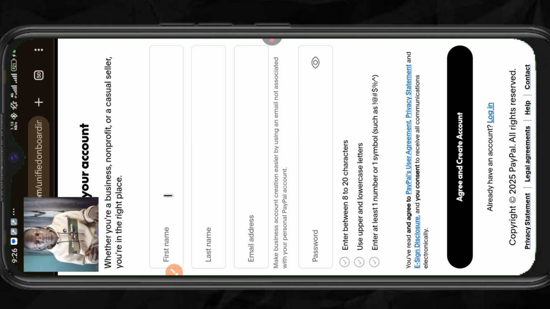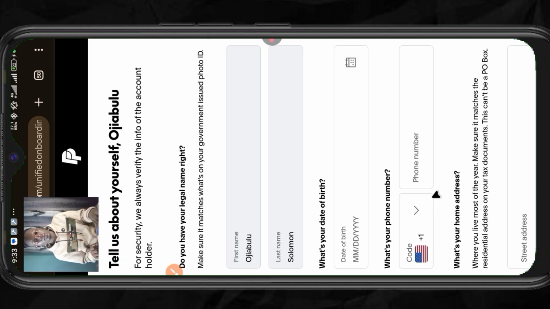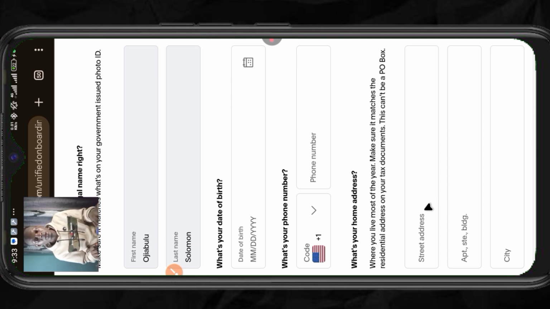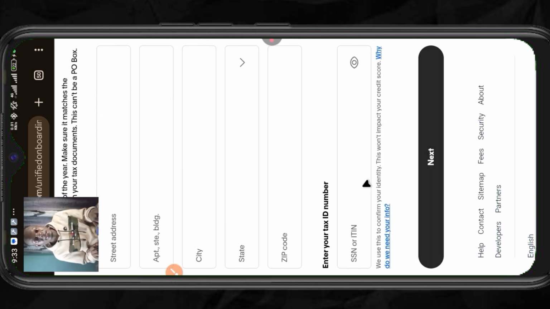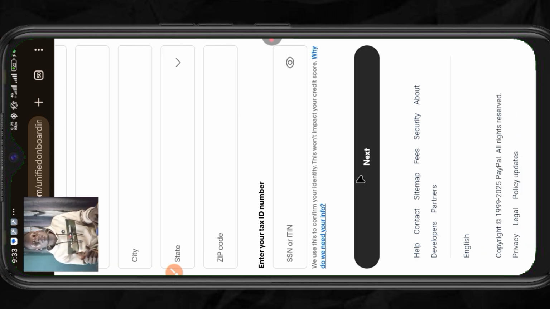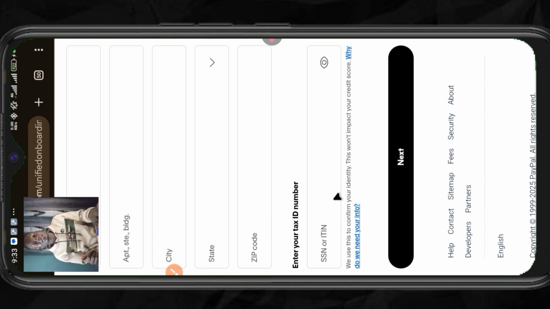Then everything here, you put your code, your street address, then zip code. Then this is where you see SSN or ITIN. This is the main issue why we Nigerians cannot actually access this PayPal account, this SSN. It is over here.